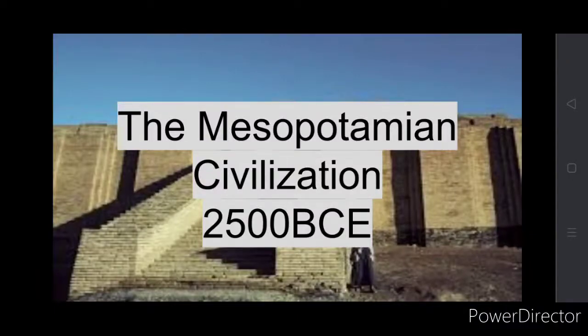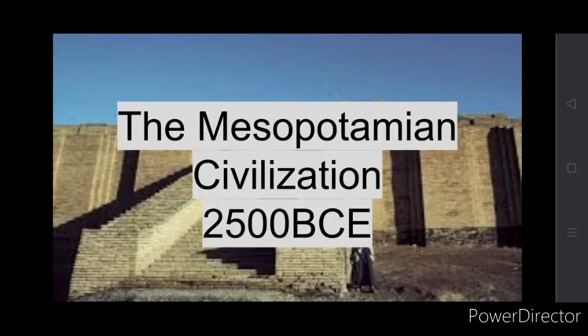Hello students. Today we'll start with history chapter 1, the Mesopotamian civilization. Okay? So to begin with, what is civilization? Civilization comes from a Latin word called civitas, which means a city. So civilization is nothing but a city where people live, trade, do their work, etc.